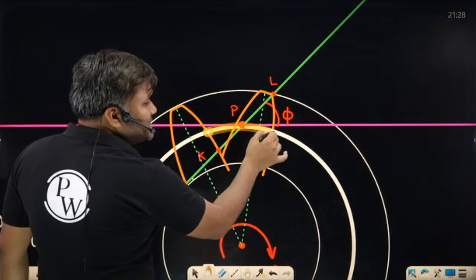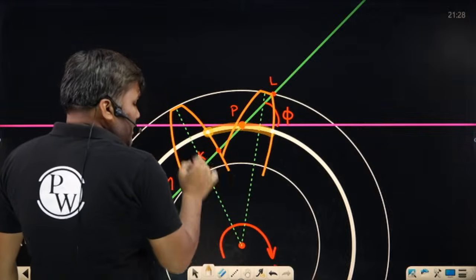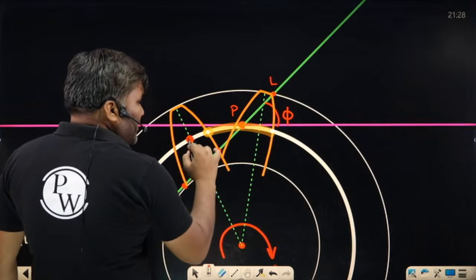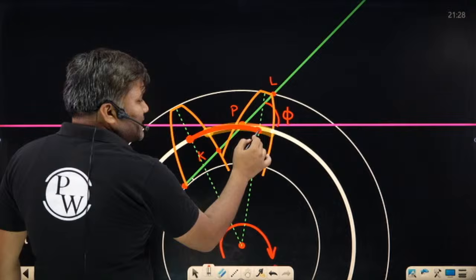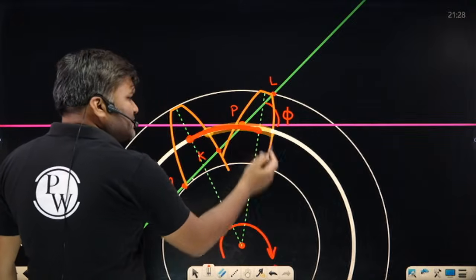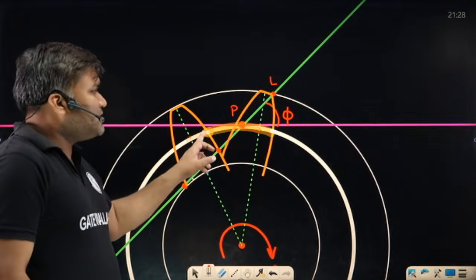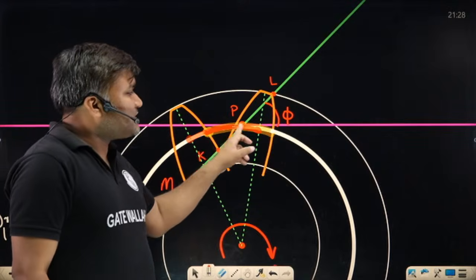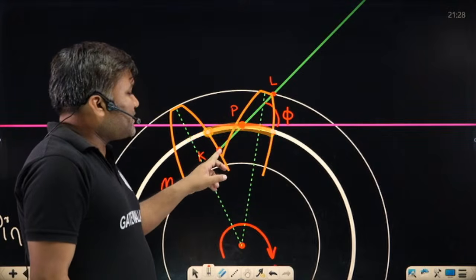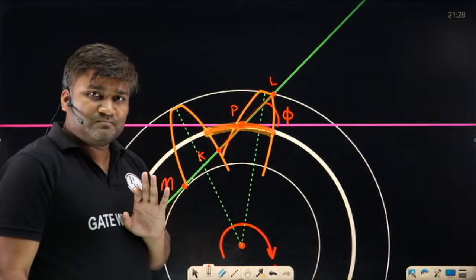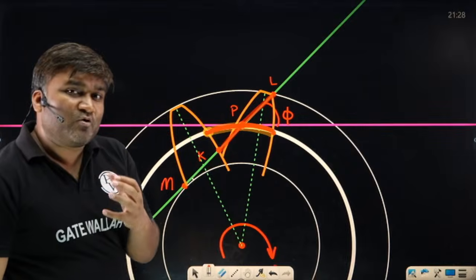You can take this distance, or you can consider this also. From here I have considered this same distance. Take any point, and this point has traveled how much distance from when contact started till the contact ended. Is it understood? Sir, why are you measuring this?